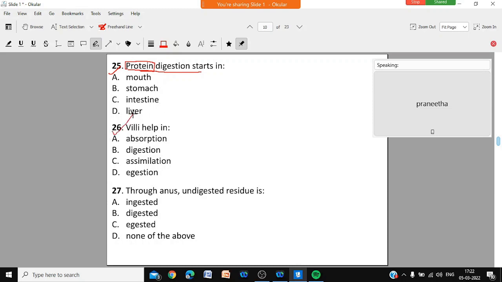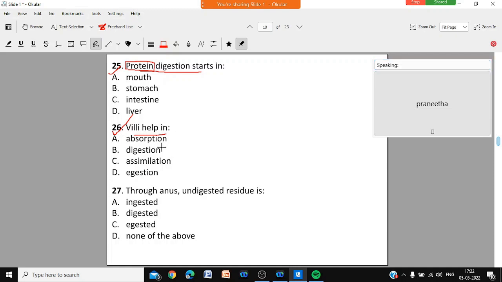Question number 26. Will villi help in absorption, digestion, assimilation, or ingestion? Will villi help in absorption, digestion, or assimilation?